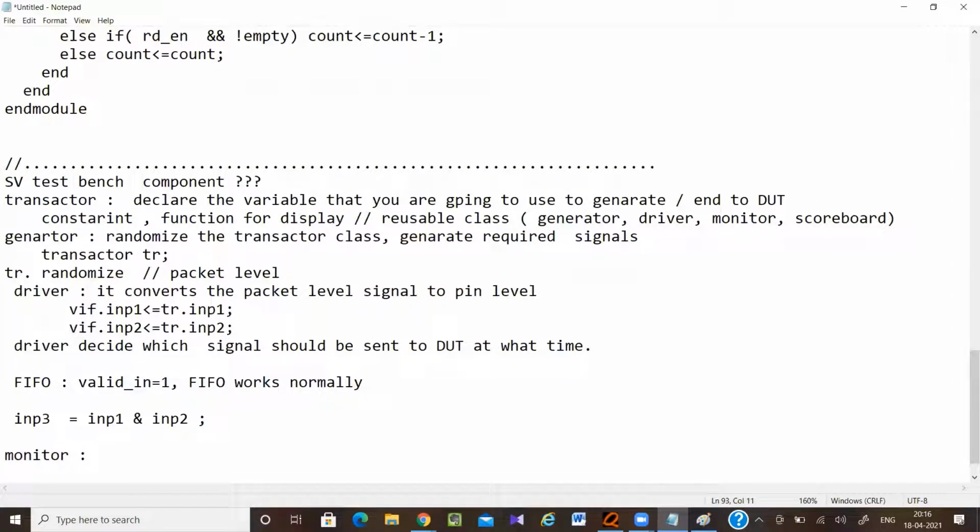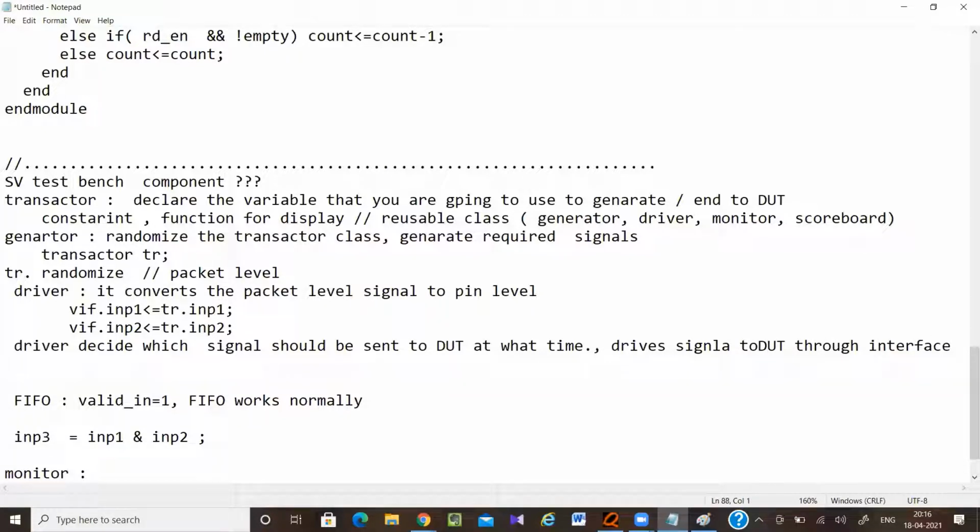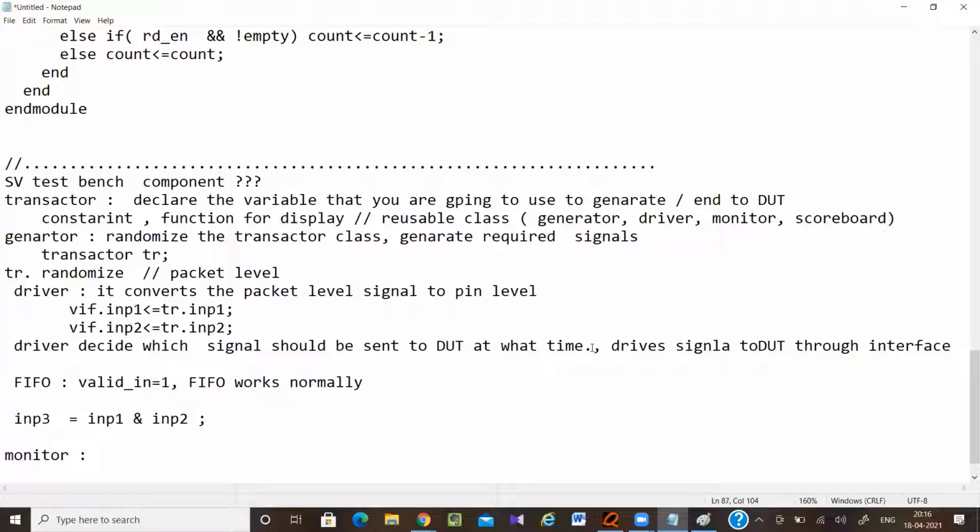So next part is monitor. So, driver decides which signal should be sent at what time, and it drives the signal to the DUT through the interface. Remember, whenever you are writing a testbench, your first work is to write the interface. This interface contains all the input output signals plus clocking block and modport. So first you have to write the interface, then transaction, generator, driver, like this. First your work is to write the interface, because you should know what inputs and outputs you are going to use.